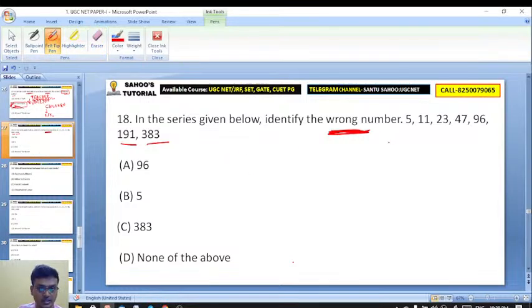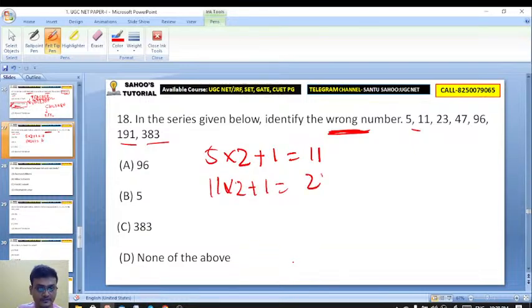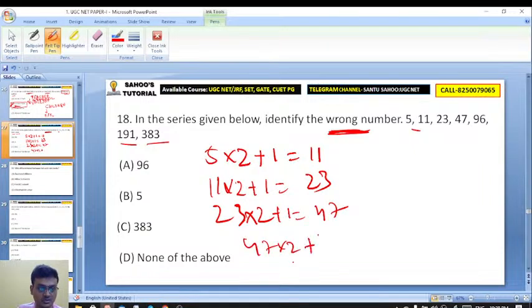So, okay. Here you see 5 into 2 plus 1 equals 11. 11 into 2 plus 1 equals 23. 23 into 2 plus 1 equals 47. And 47 into 2 plus 1 equals 95.